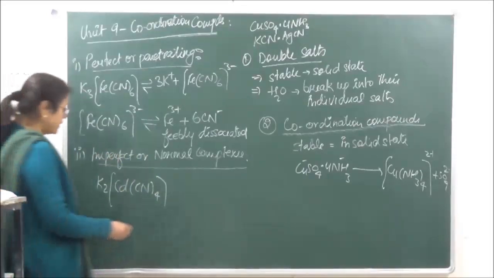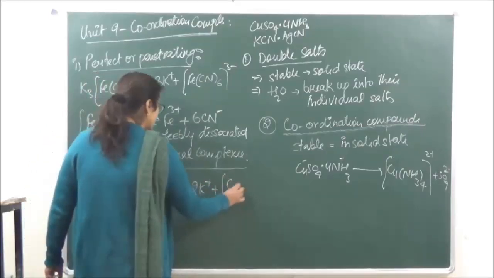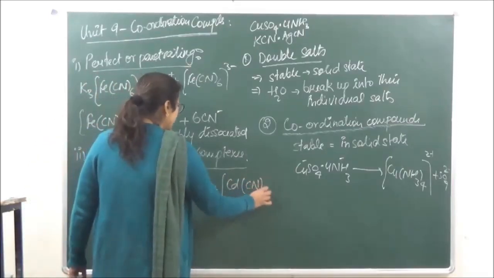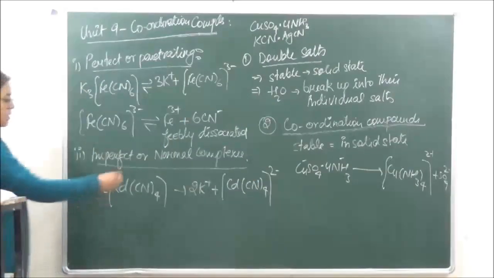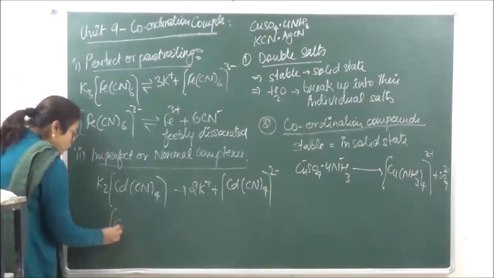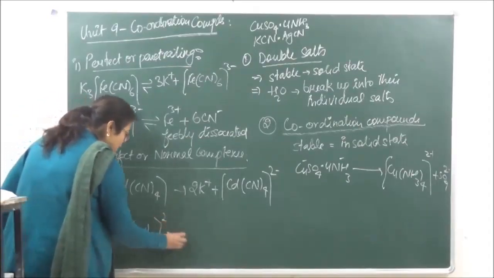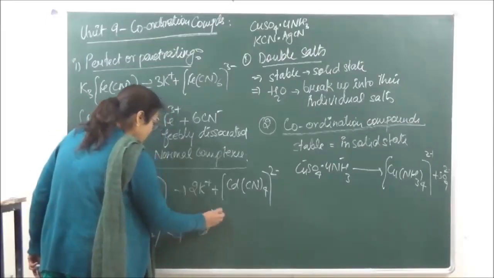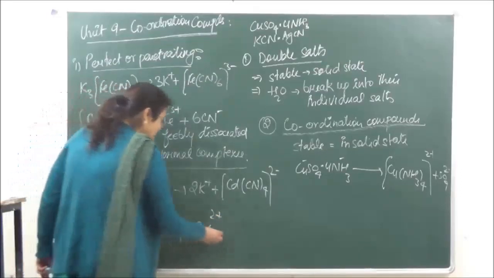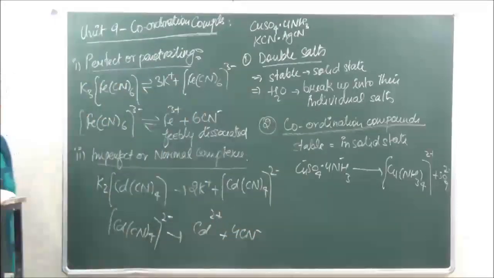Now this is going to first dissociate into 2K positive plus [Cd(CN)4] 2 negative. Okay? After that there is going to be complete dissociation of the complex which is taking place over here. So we have Cd2 positive plus 4Cl negative. Okay, so these are known as normal complexes.